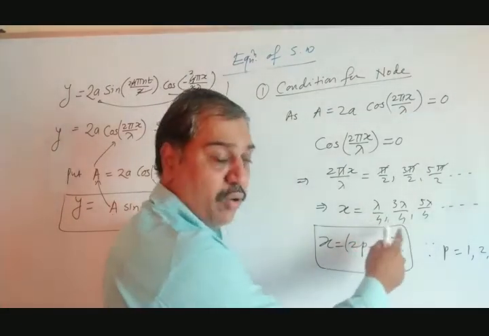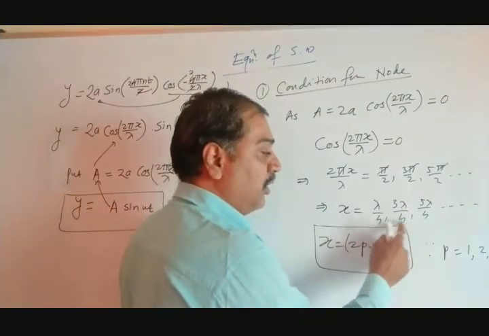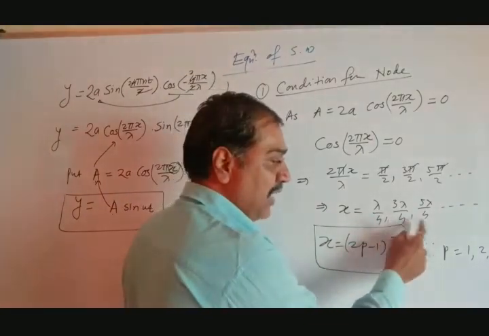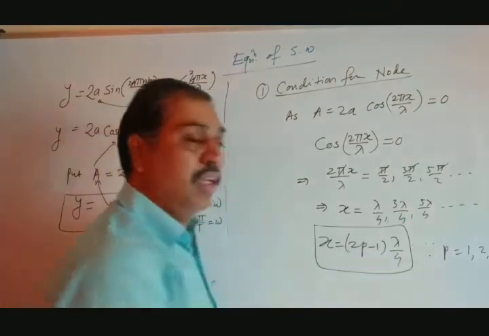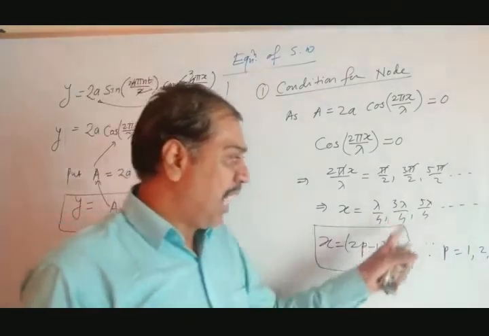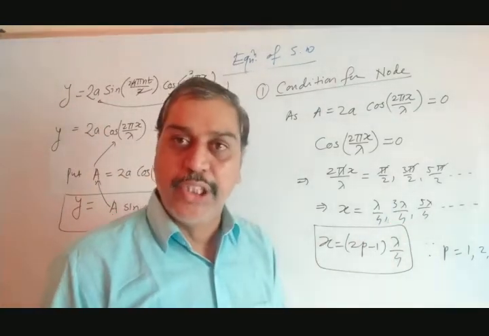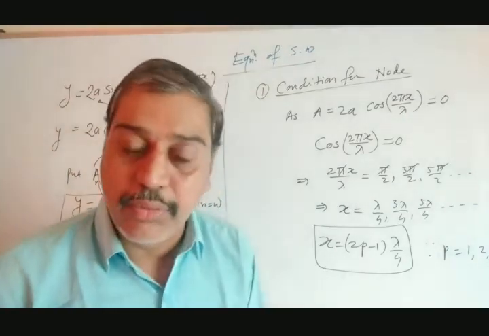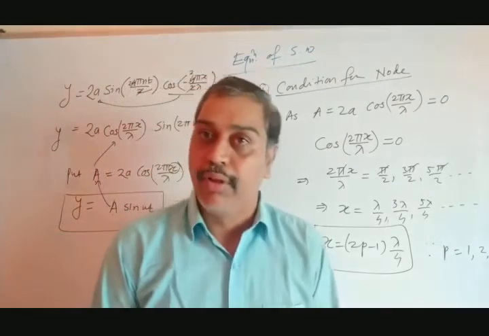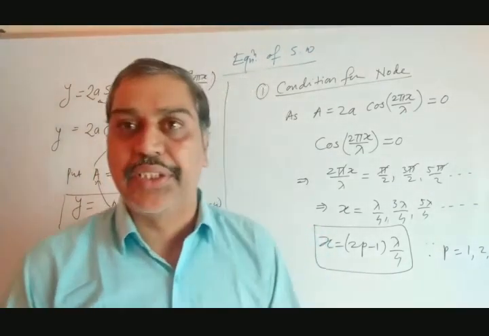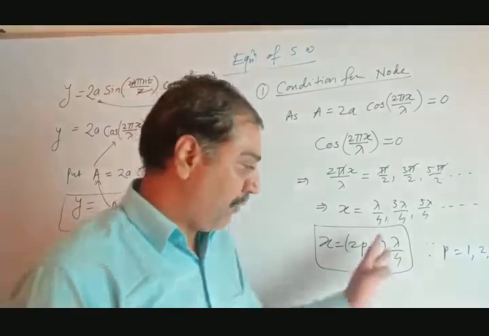Okay, adjacent node. These two are adjacent nodes. This and these two are adjacent nodes, and so on. If we subtract them, 3 lambda by 4 minus lambda by 4, you get lambda by 2. So two adjacent nodes are separated by a distance of lambda by 2. That we can find out.